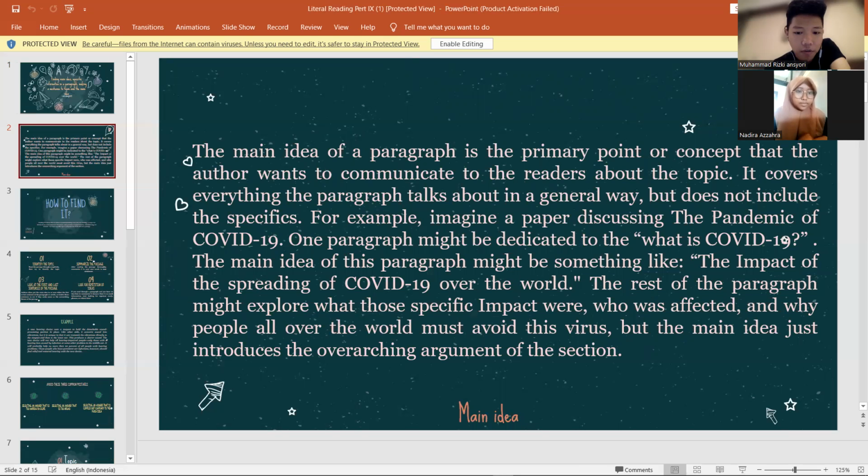The main idea of this paragraph might be something like the impact of the spreading of COVID-19 over the world. The rest of the paragraph might explore what those specific impacts were, who was affected, and why people all over the world must avoid this virus. But the main idea just introduces the overarching argument of the section.